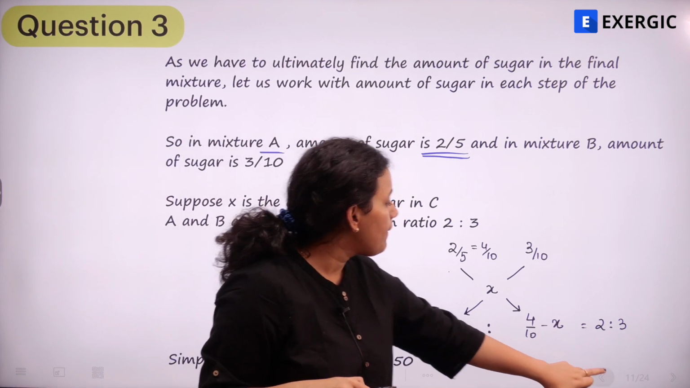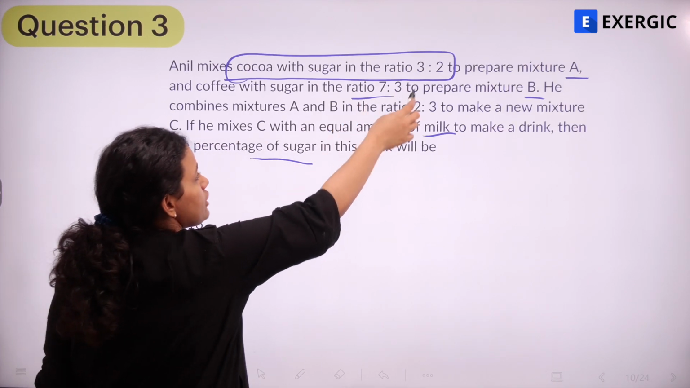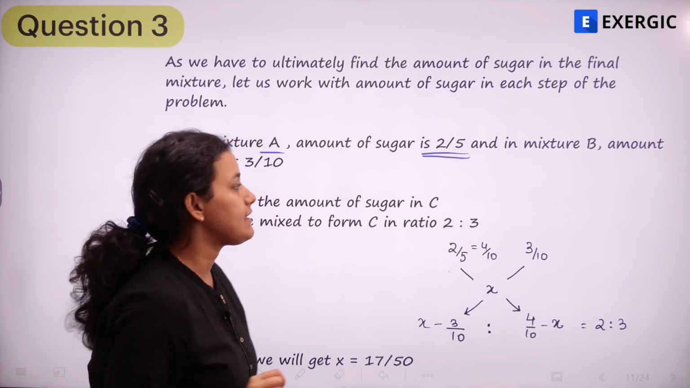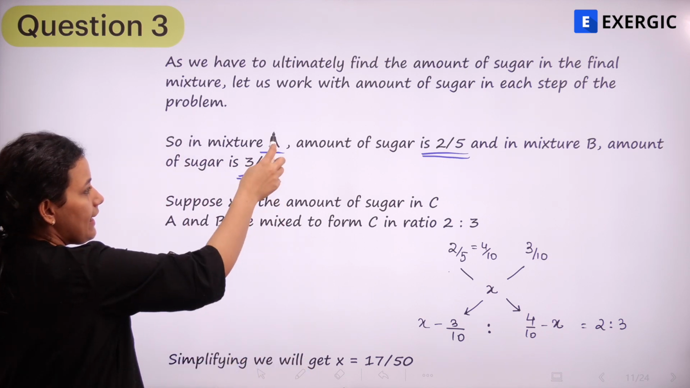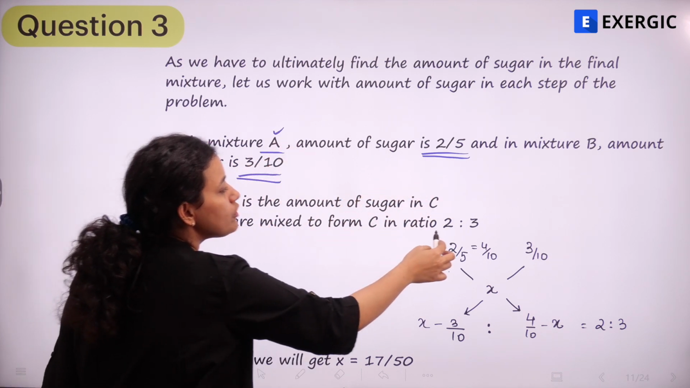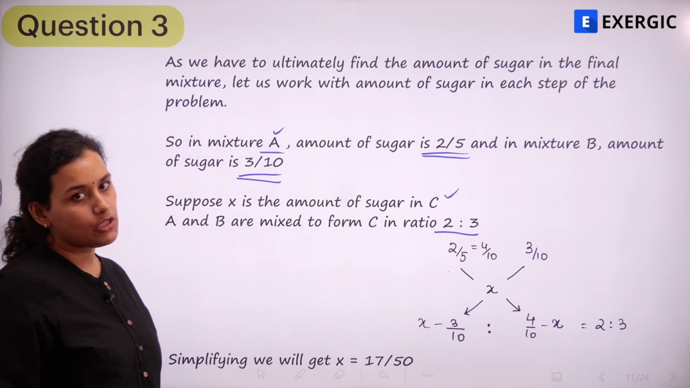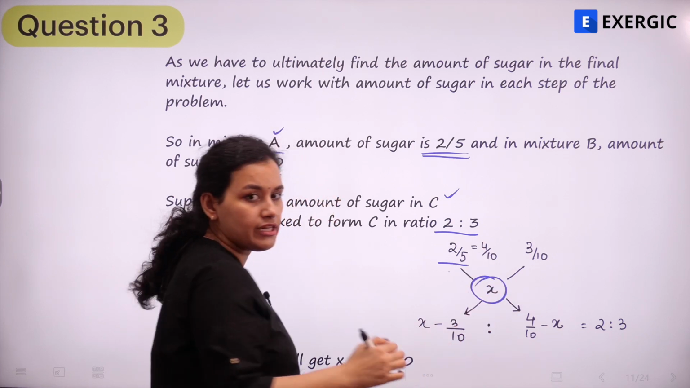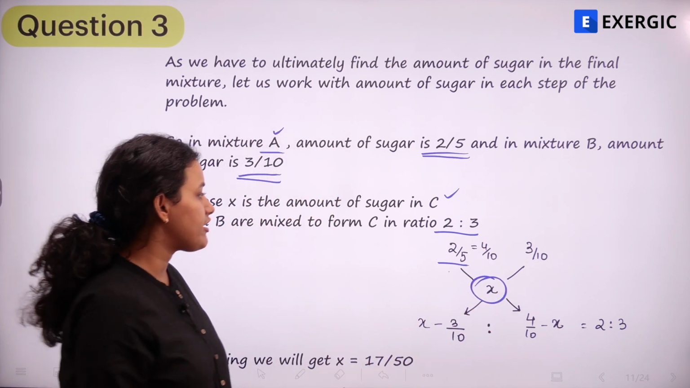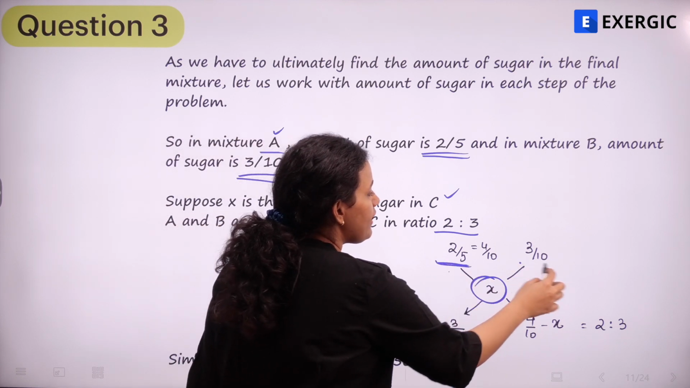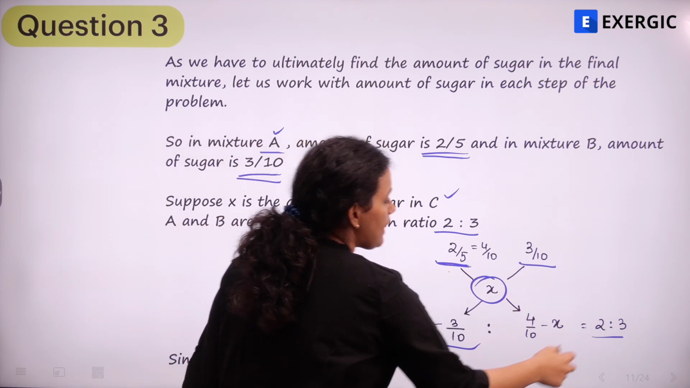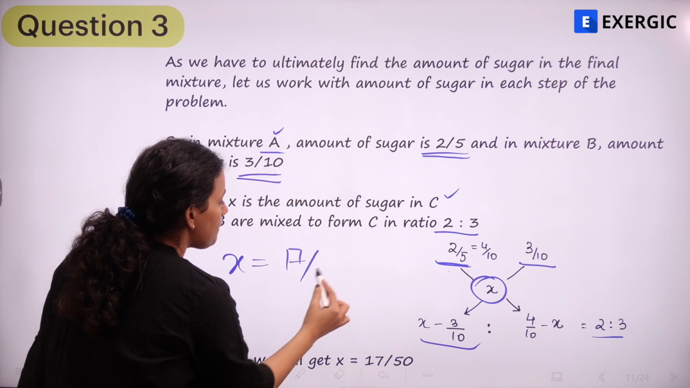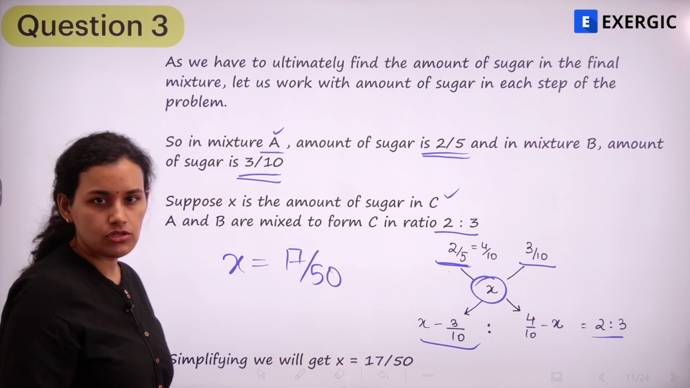Similarly, mixture B is coffee and sugar in the ratio 7:3. So what is the amount of sugar here? It is 3/10, right? And then A and B are mixed in the ratio of 2:3 to give me a mixture C. So we can use the alligation concept here. So we have 2/5. Suppose X is the amount of sugar in the mixture C. So I have 2/5 and 3/10. And if we just use alligation, then we can find this value of X, and X will be 17/50. Using alligation, you can solve that, right?